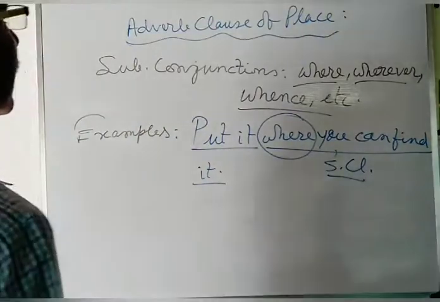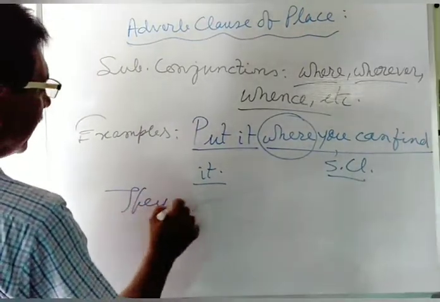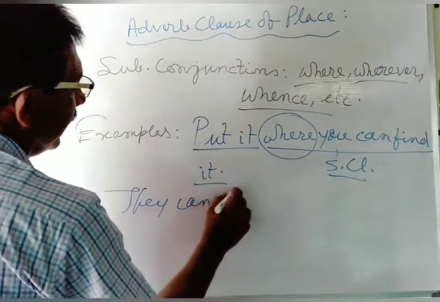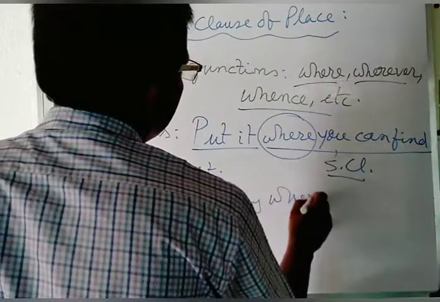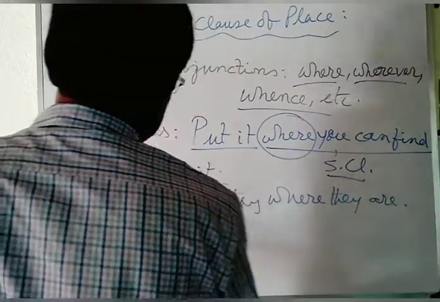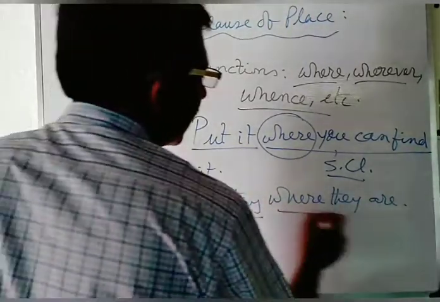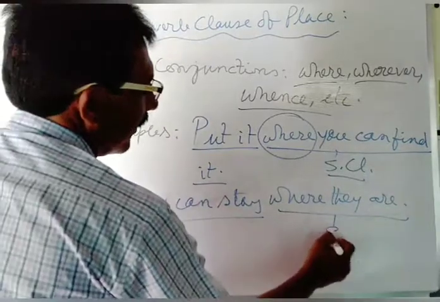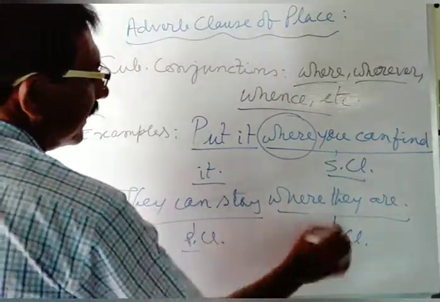Then again, they can stay where they are. Here they can stay is used as the principal clause. Where they are is used as the subordinating clause.